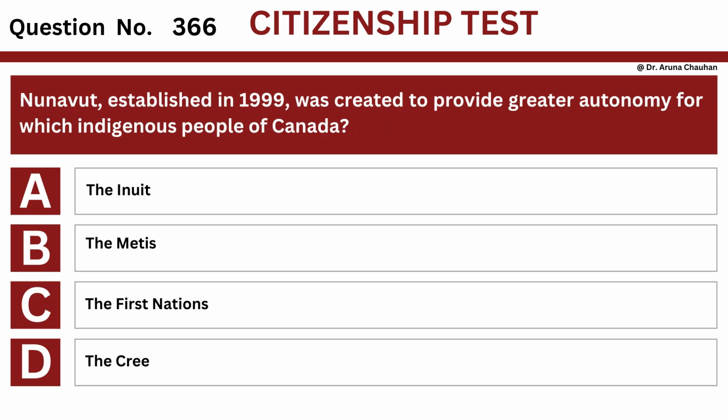Question number 366. Nunavut, established in 1999, was created to provide greater autonomy for which Indigenous people of Canada? Option A, the Inuit. Option B, the Métis. Option C, the First Nations. Option D, the Cree.